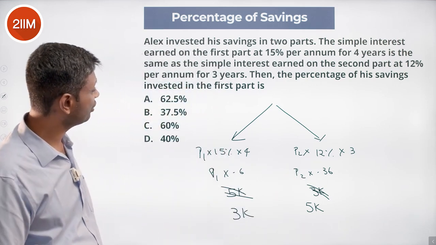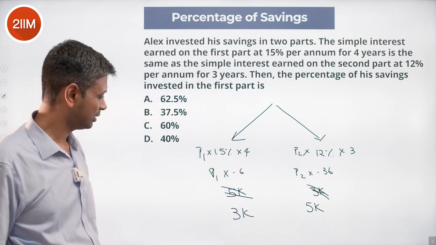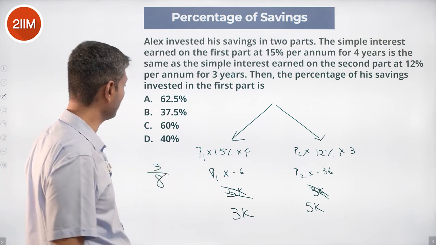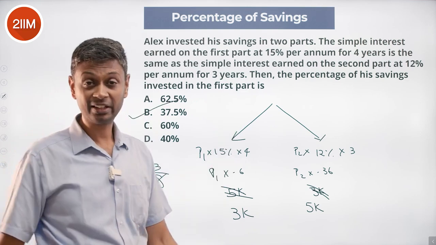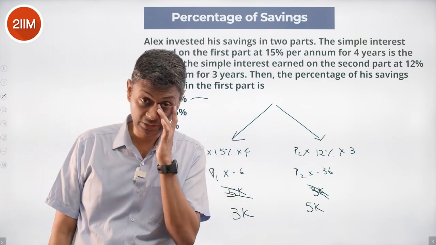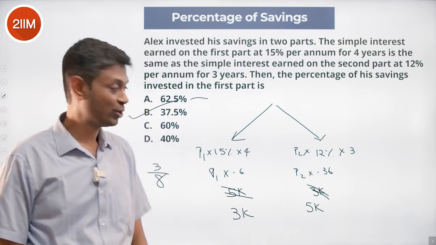The percentage of savings invested in the first part is 3/8. 3/8 is invested. 1/8 is 12.5, so 3/8 is 37.5. If I had written it the other way around, I would have got this answer. I got myself -1 instead of +3. So jot it down carefully, and you should get it right.